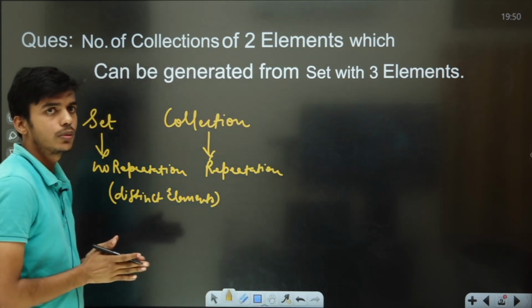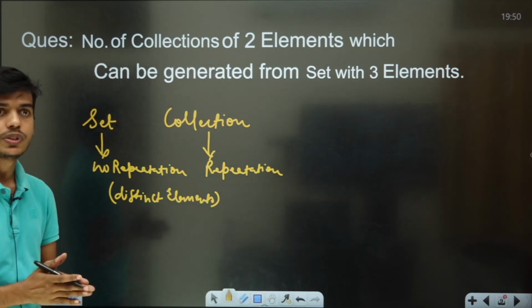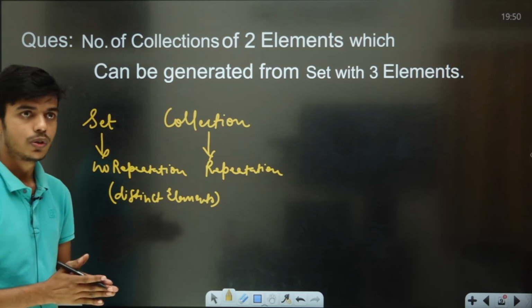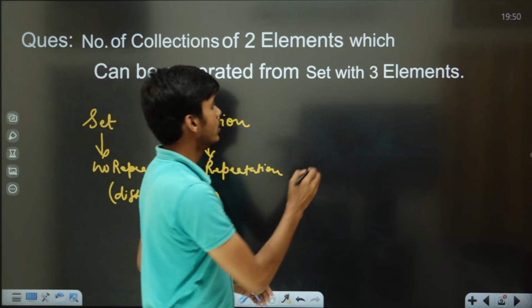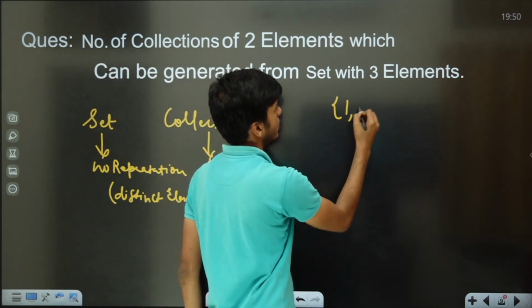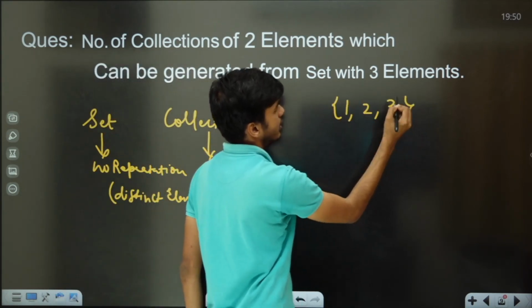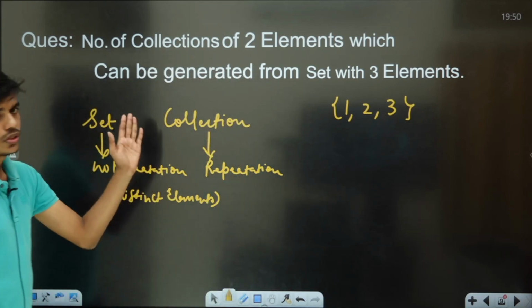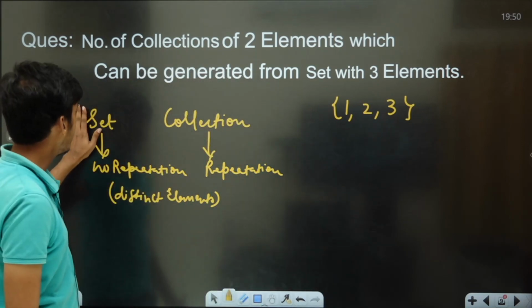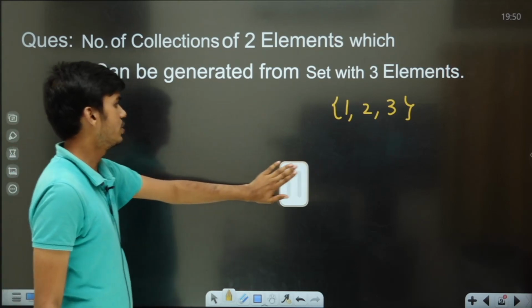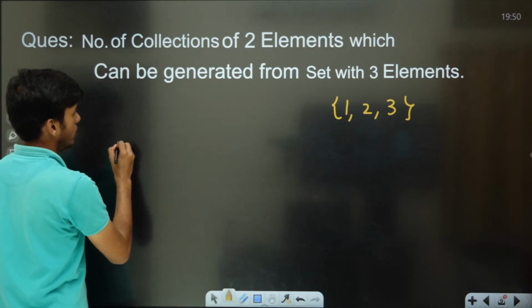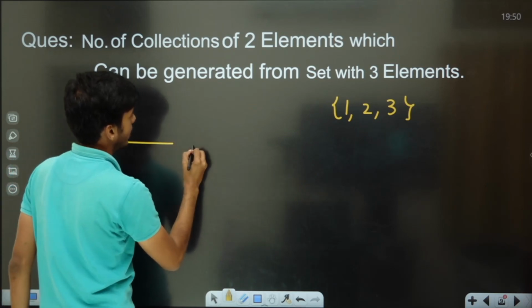So now they are asking the number of collections which can be generated from a set with 3 elements. How will a set with 3 elements look? It will look like this. Number of collections of 2 elements. They want how many elements in the collection? 2 elements only. So how many blank spaces need to be filled by us? 2 blank spaces need to be filled by us.